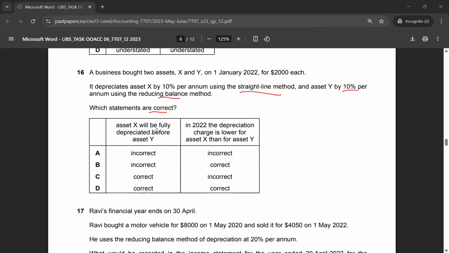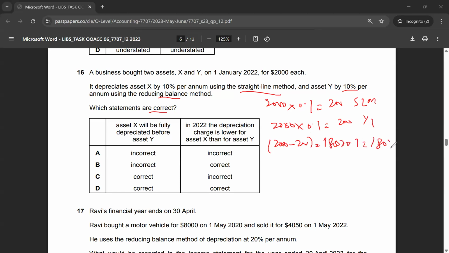Let's look at this logically. $2,000, so that would be $200 under the straight line method each year. But for the reducing balance method, this is year one, and in year two it would be 2,000 minus 200, which gives me 1,800, and then times 10%.